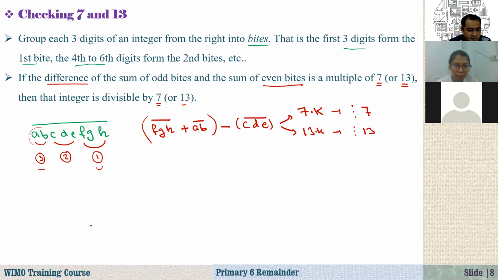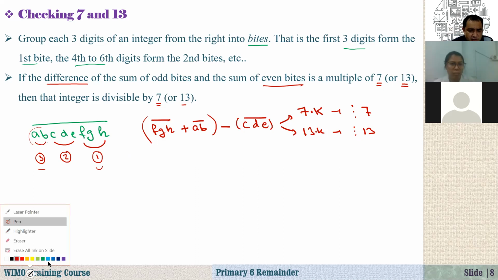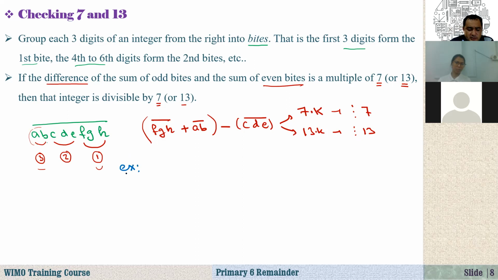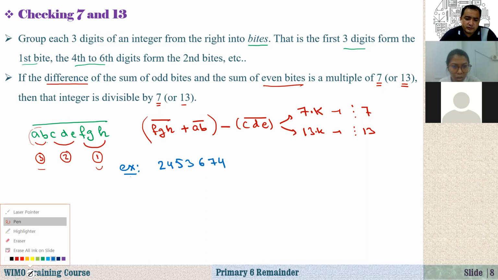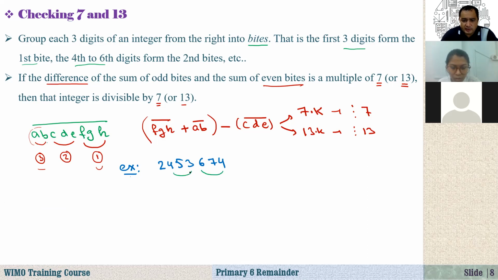For example, just check this number. Let me change the pencil color. Let's say 2, 4, 5, 3, 6, 7, 4. It's a big number. How do we determine whether this number is divisible by, let's say, 7 or not? And after that, we will also check whether it is divisible by 13 or not. According to this rule, we have to group it first. So this one, 6, 7, 4, is the first byte, this one is the second byte, and this one is the third byte, right?